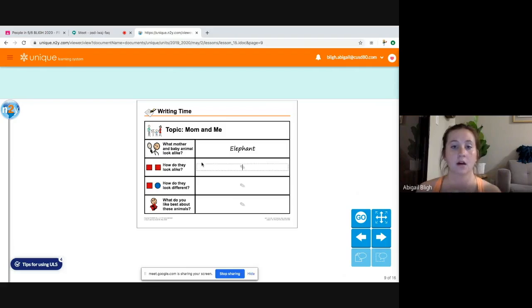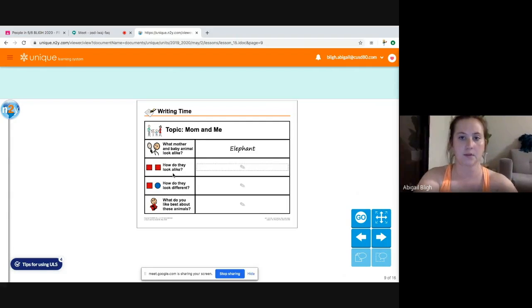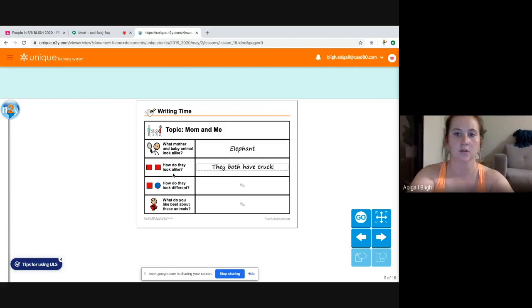Okay? On the second line, it says, how do they look alike? Alike means the same. So how do they look the same? For my animal, an elephant, they both have trunks. So I'm going to say they both have, there you go, trunks.